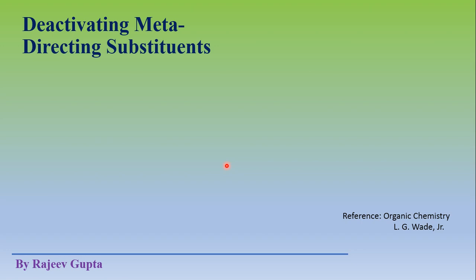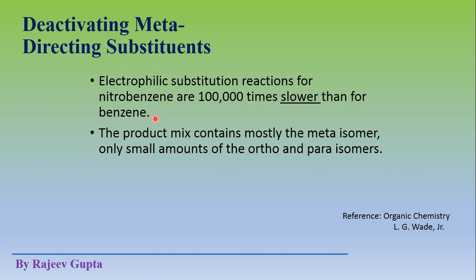Now first we see what are deactivating meta directing substituents. Substituents which are directly attached to the benzene ring are deactivators due to pulling out electron density from the benzene ring.